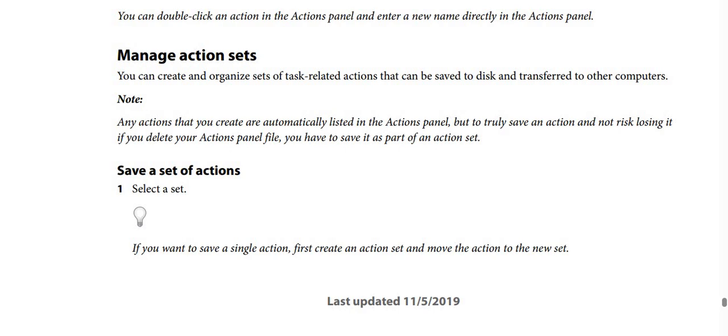And be careful in this point. By the way, any actions that you create are automatically listed in the actions panel, but to truly save an action and not risk losing it, if you delete your actions panel file, you have to save it as part of an action set.